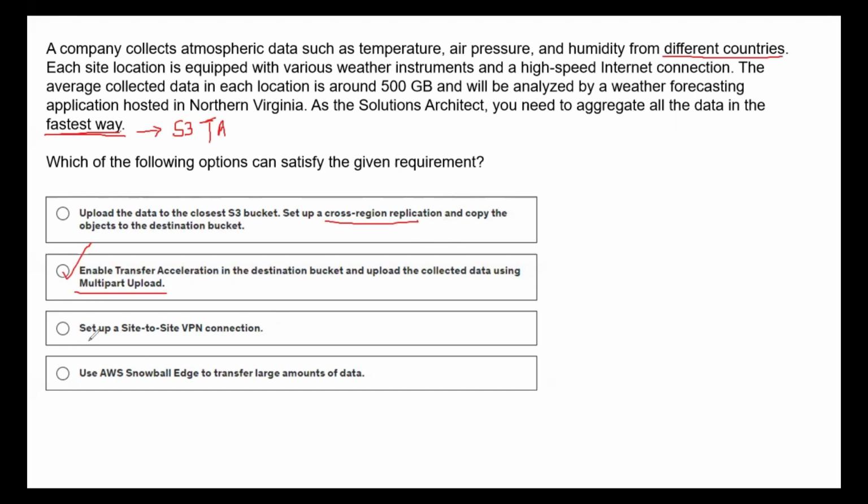Setting up a VPN connection is also not going to make sense just for this requirement. And also, Snowball in general, you will use it for a huge amount of data, in the range of petabytes, right? But here they are just talking about 500 GB of data. So the answer is typically pointing to choice 2. That is, you have to enable transfer acceleration in the destination bucket and upload the collected data using multi-part uploads.